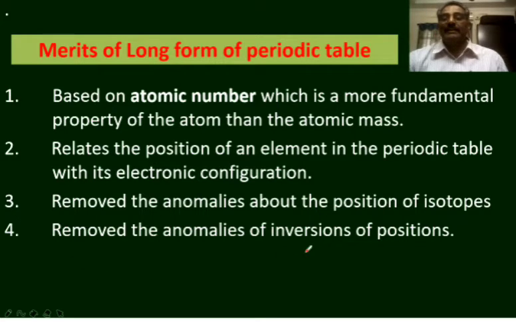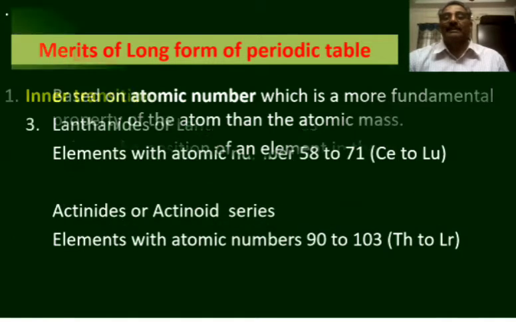In the same way, inversions of positions. We discussed that at two places, that is cobalt and nickel, the atomic mass of cobalt is more than the atomic mass of nickel. We discussed that the element with the higher atomic mass is placed before the element with the lower atomic mass, but the atomic number of cobalt is less than the atomic number of nickel.